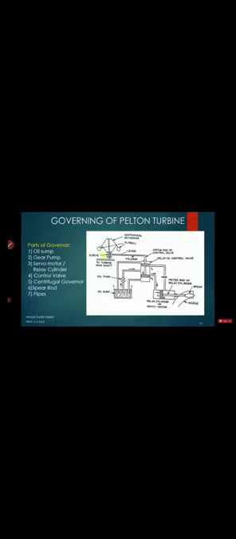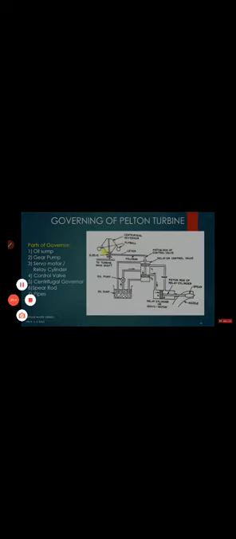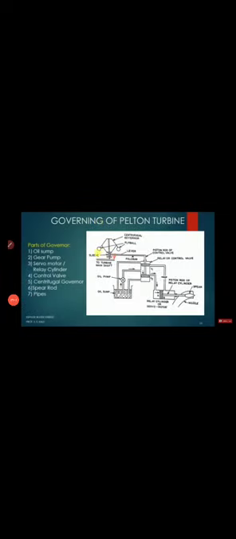When load increases and speed decreases, this fly ball will move inside and the sleeve will move down. So we know that when the fly ball speed increases, it will move up. When the fly ball speed decreases, it will move down. When the sleeve is moving down, the lever also moves down. As the lever moves down, this part of the lever will move up. When this part of the lever moves up, these two pistons also move up.